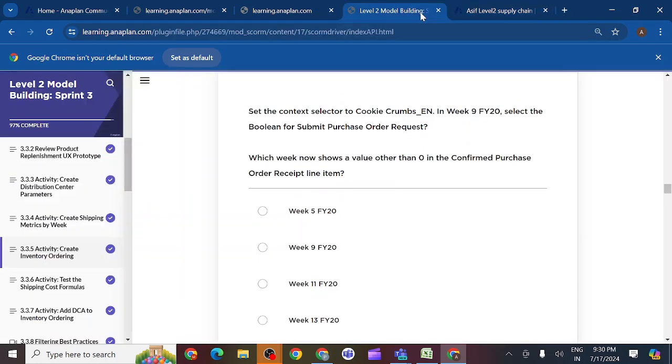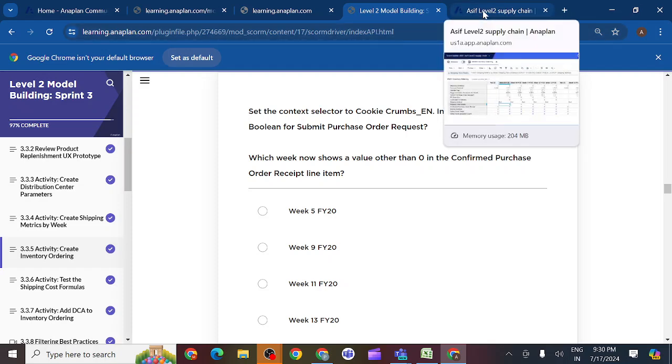And which line item should we take? Yes. In week 9 financial year 2020, we should select the boolean for submit purchase order. We should select week 9 2020 as the boolean, not the first week.